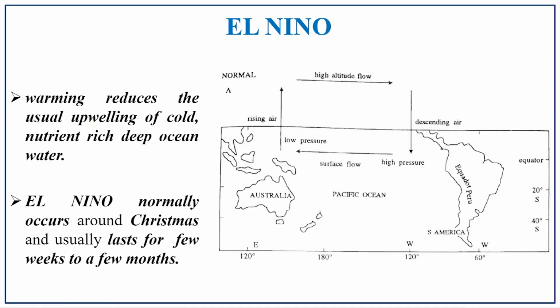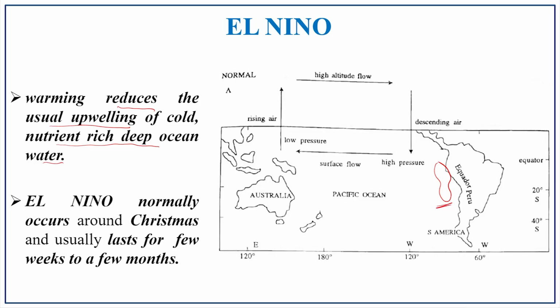In El Nino, the warming reduces the usual upwelling of cold, nutrient-rich deep ocean water. Here you have a rich fishery zone. This fishery zone is because of the upwelling of water. This upwelling is mainly due to the cold condition prevailing in this ocean.